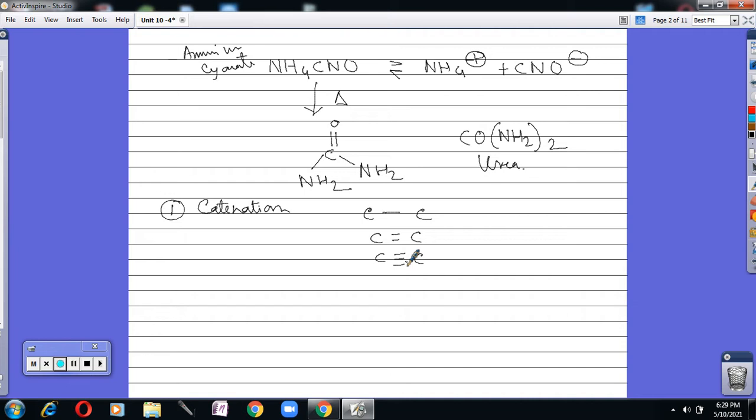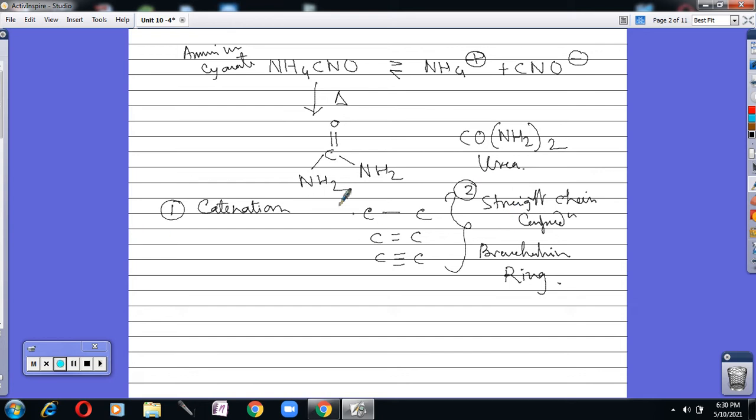As a result, carbon can make straight chain compounds, branch chain compounds, and ring type compounds. Next, this one is catenation, and this one is the capacity to make multiple bonds. This one is the example.